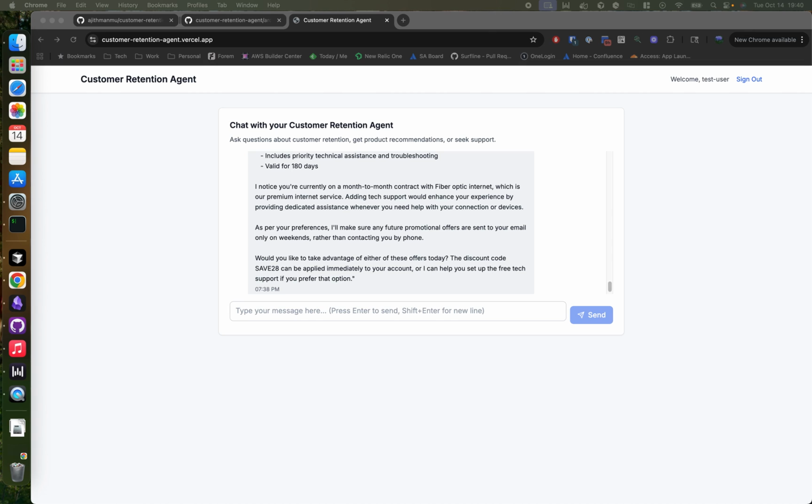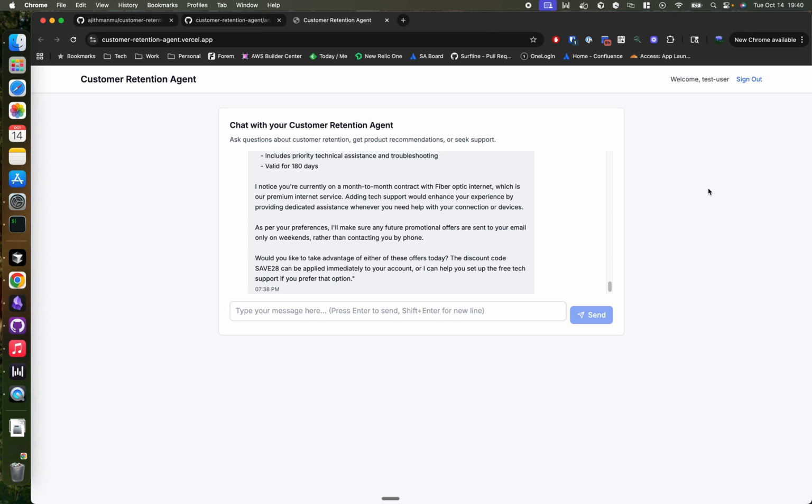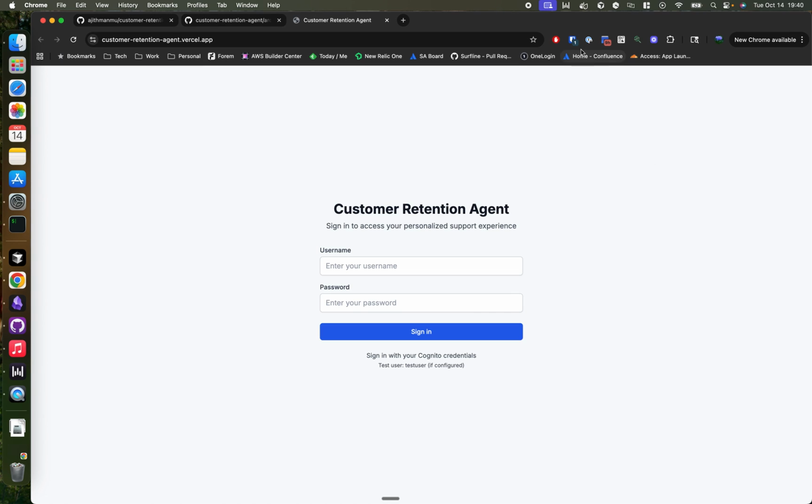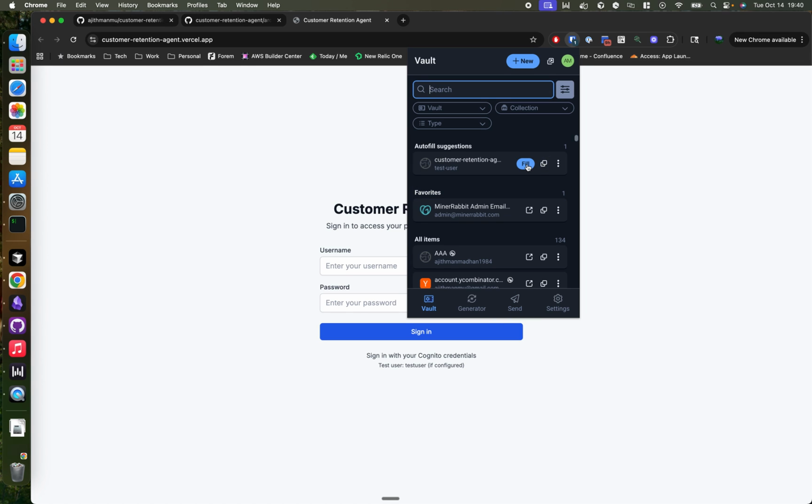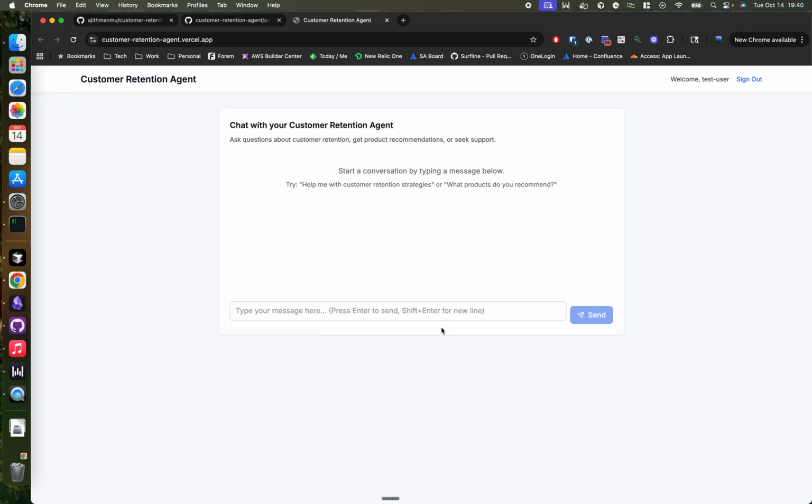So yeah, it remembers the user the next time you log in. If I sign out and then sign back in and interact with the agent, it's going to remember what my previous conversation was.